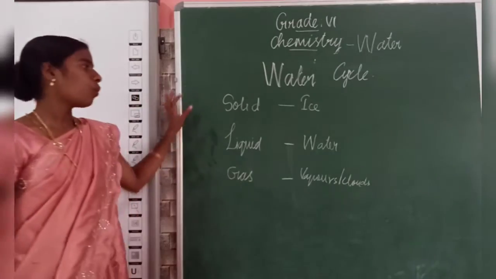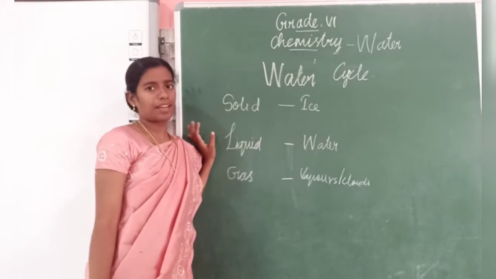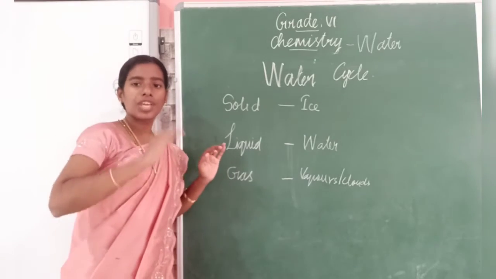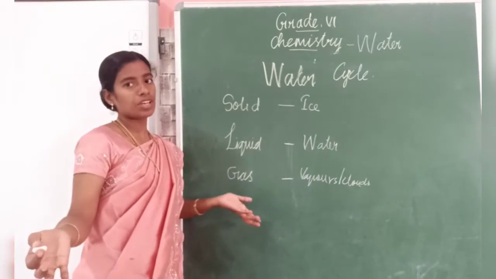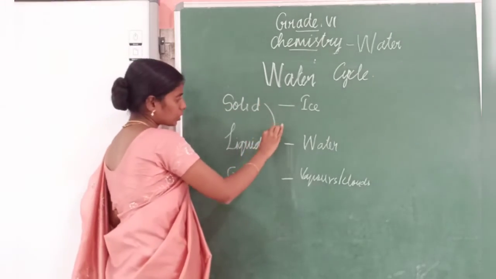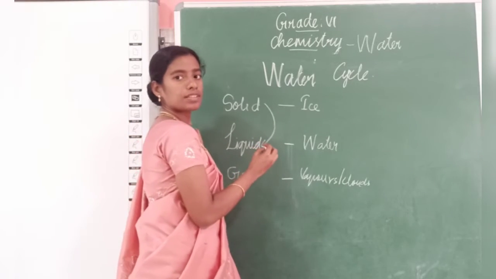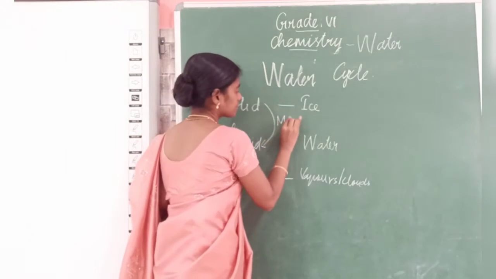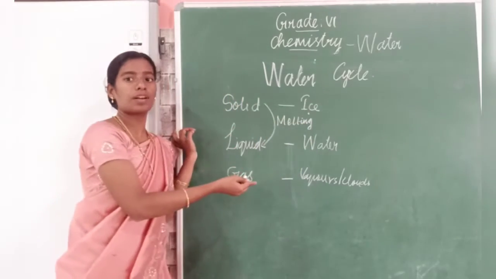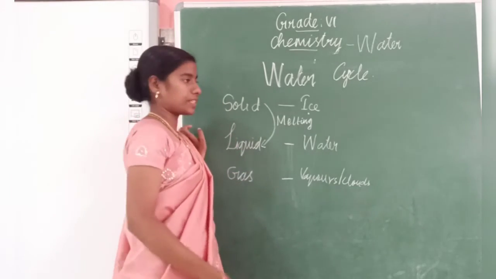So water can exist in all the three states of matter, and this can be changed from one state to other state also. For example, changing from solid to liquid is called melting. When you consider an ice piece, it is changing into water. It is nothing but called melting of that particular ice piece.